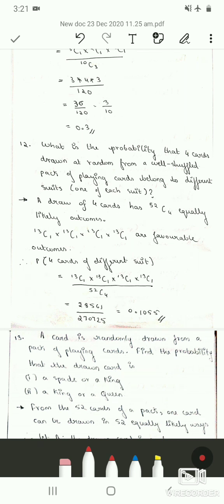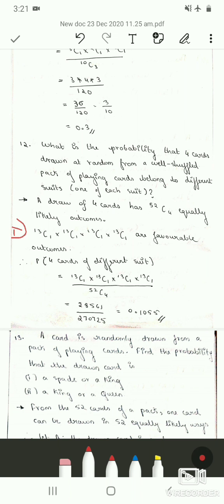So next they have asked, among these 4 cards, we have to find out the probability that they belong to different suits or one of each suit. So in a pack of cards there are 4 suits, that is heart, club, diamond and spade. So one card has to be from each suit. And each suit has 13 cards.